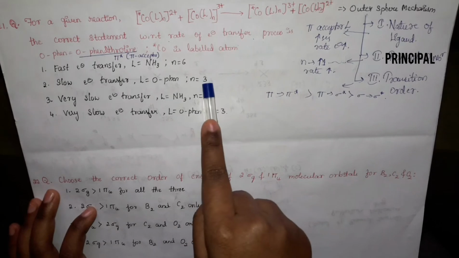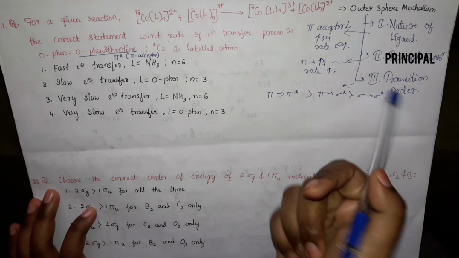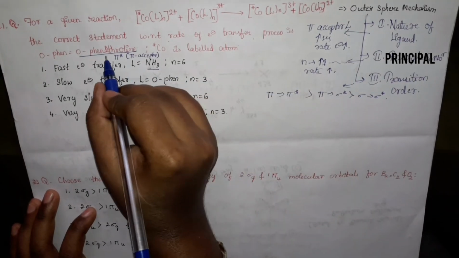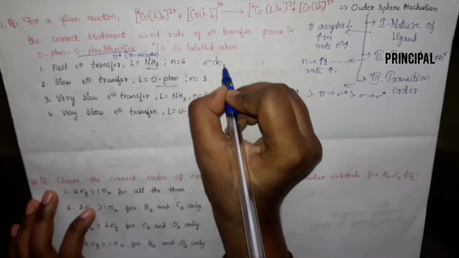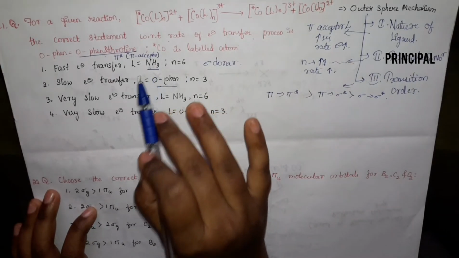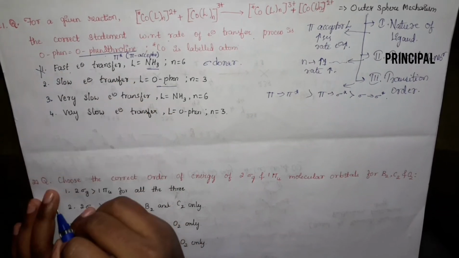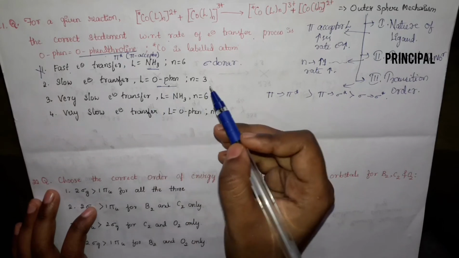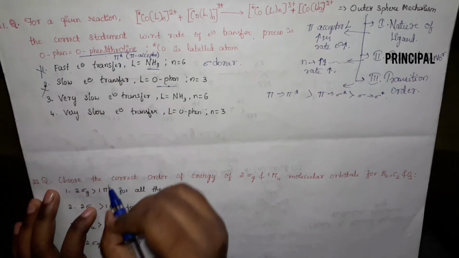So we come to know that a pi acceptor ligand increases the rate of electron transfer. In the options they have given two ligands, ammonia and orthophenanthroline. Ammonia is a sigma donor ligand. So if it is a sigma donor, the electron transfer will be slow. Here fast electron transfer is given, so that will be wrong. And in case of phenanthroline, the electron transfer will be fast, but here it is given as very slow. So this will be wrong.